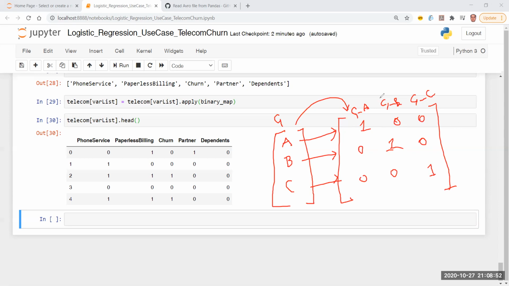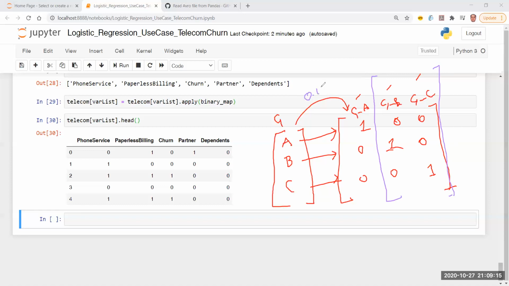Now my point is, what if I would like to reduce the dimension of this data? I don't want these three fields. I just want two fields. Can I survive with those two fields? The logical answer is yes. How? Let me change the color and let me show you. Let's say I select only these two columns from the output of one hot encoding.